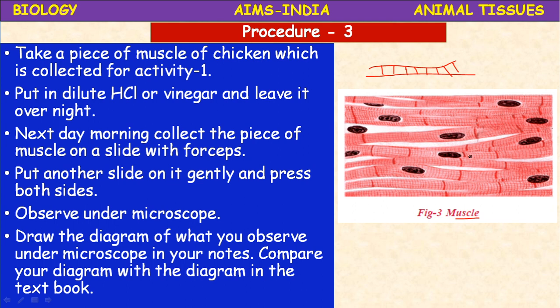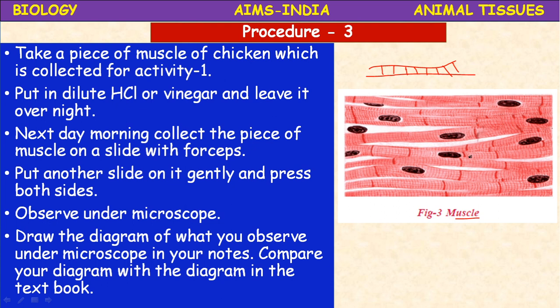Is this tissue useful for movement in our body? Bone tissue, definitely. Okay, so now you come to one conclusion. There are 4 types of tissues in animals. What are they? The tissue which is covering or protecting, inside or outside the animal body. What is the tissue? Epithelial tissue.